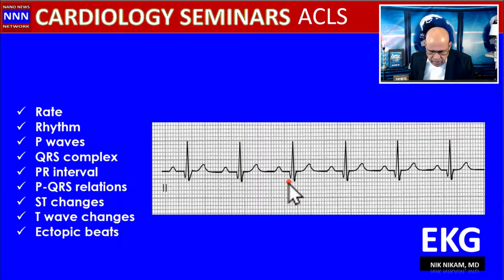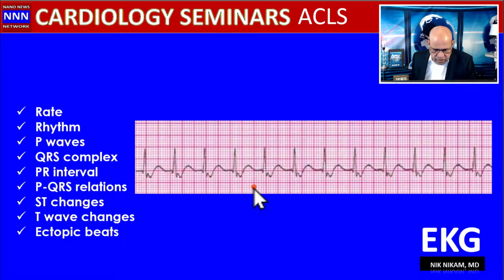So if you look at the PR interval, this is 1, 2, 3, 4, 5, almost 6. The PR interval is 240 milliseconds. The normal PR interval is up to 200 milliseconds. Whenever you see a PR interval that is more than 5 blocks, which is 0.2 seconds or 200 milliseconds, you think about first degree AV block. First degree AV block. So they are going to give you one strip with prolonged PR interval. It may be like 240 milliseconds, which is much more obvious. But this is first degree AV block with the regular sinus rhythm.